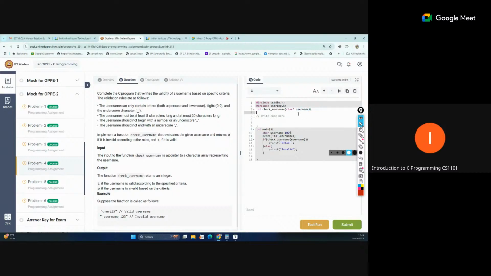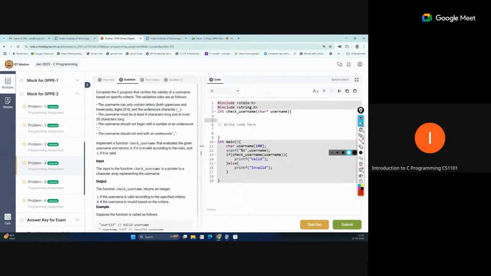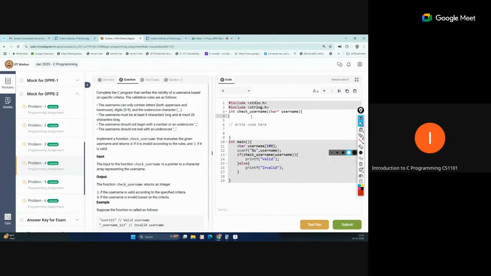Suppose we take a variable inside this function, n equal to strlen of username. So we will get n. Now, what condition is given for the first and last index?